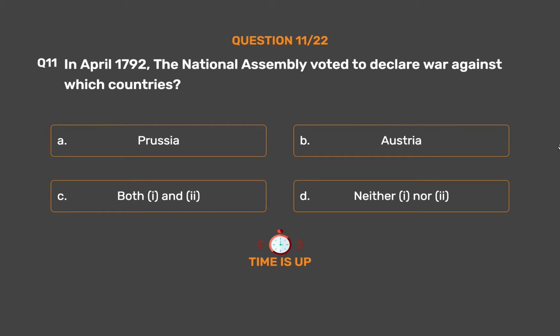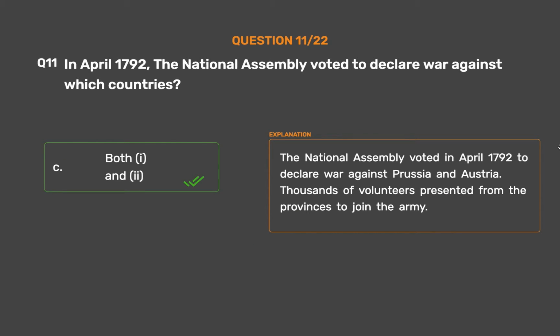The correct answer is Option C. Both I and II. The National Assembly voted in April 1792 to declare war against Prussia and Austria. Thousands of volunteers presented themselves from the provinces to join the army.